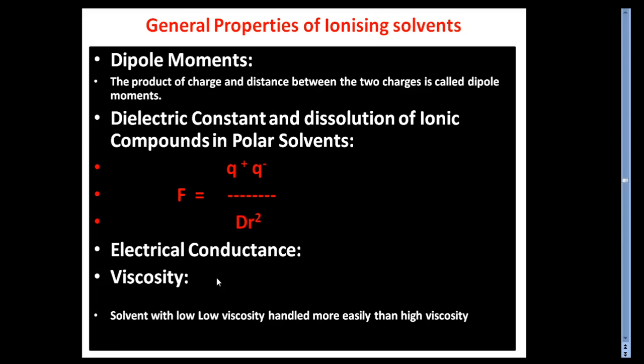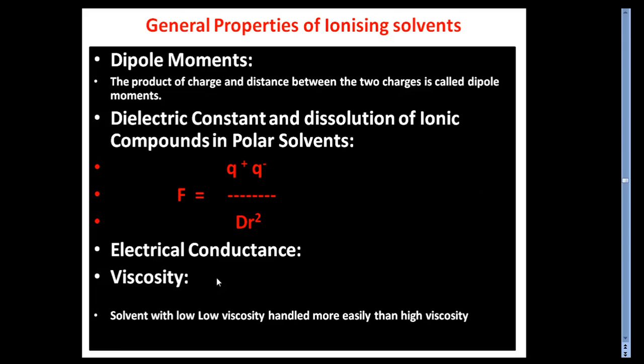Some solvents are highly fluid, for example water, some low molecular weight alcohols, and liquid ammonia. High fluidity is associated with water, low molecular weight compounds and liquid ammonia.